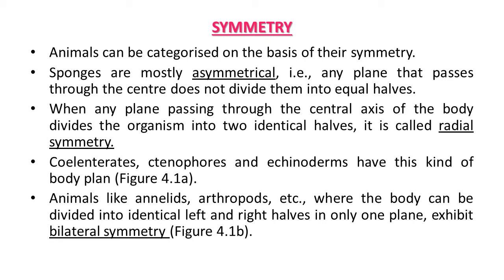Animals like Annelida, Arthropoda and some other animals where the body can be divided into identical left and right halves in only one plane have bilateral symmetry. Can you guess about human beings, ourselves also? We also possess bilateral symmetry.